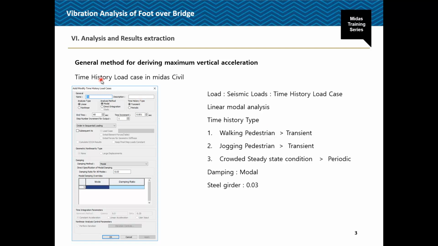The time history analysis is a 3-step process. First we'll define the time history load case, then we'll create the time history function, and then we'll assign that particular time history load using any one of the functionalities given in MIDAS Civil.